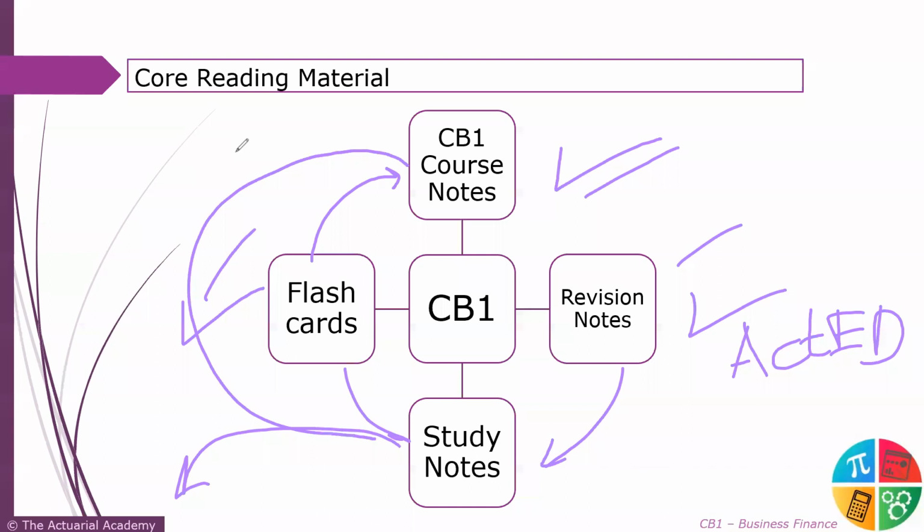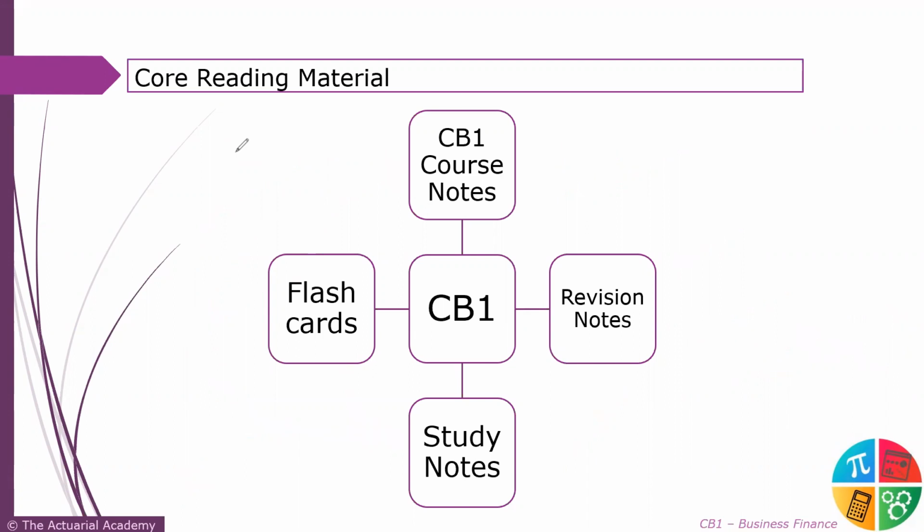So you yourself don't have to sit and make those notes like you might be doing in the other papers, CS, CM papers, where you make notes of definitions, formulae, etcetera. Here you would get everything ready in one place. You don't have to sit yourself and make the notes, and thereby you end up saving time. So this is what we provide, the notes and other materials from Acted.